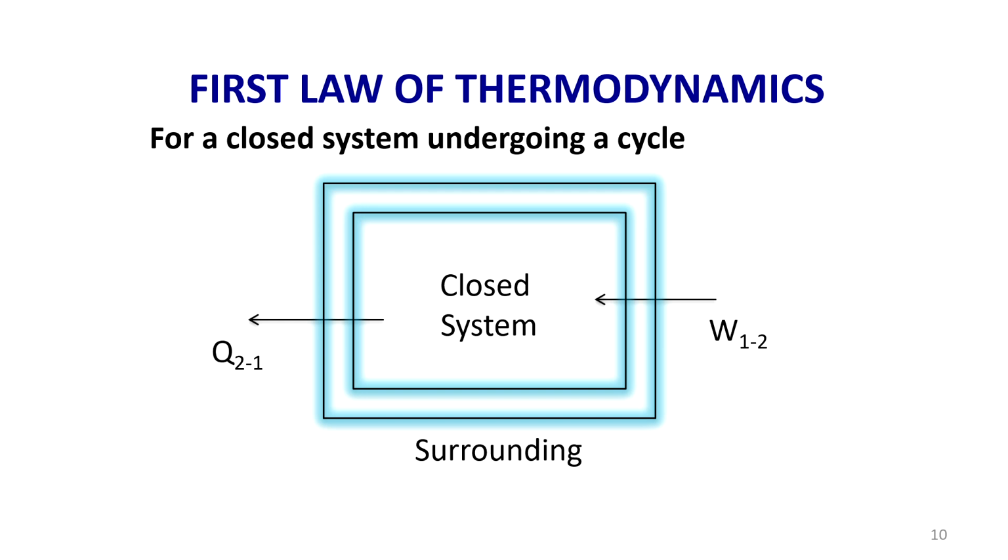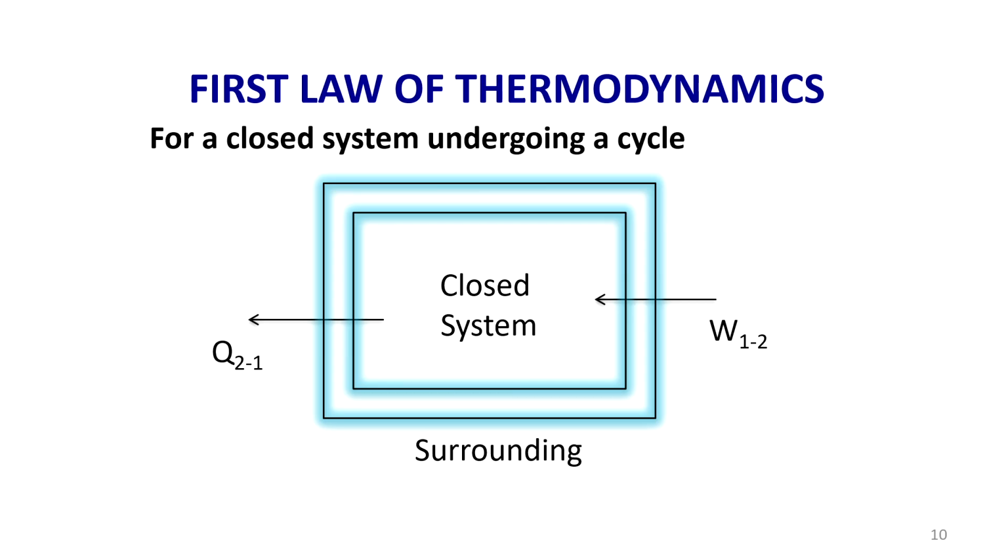Now let us move on to the first law of thermodynamics. There are two cases for which the first law of thermodynamics can be applied. One is for a system undergoing a change of state. Another one is for a system undergoing a thermodynamic cycle. Let us first see what the first law of thermodynamics says for a closed system which is undergoing a thermodynamic cycle.